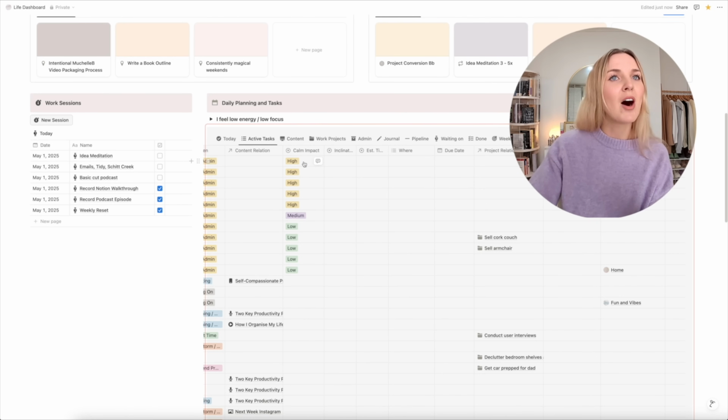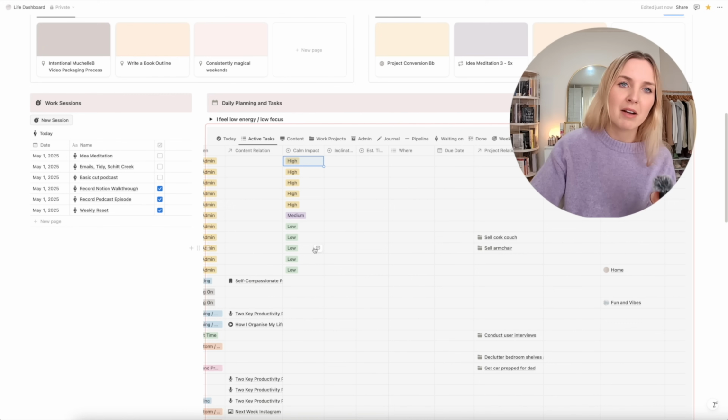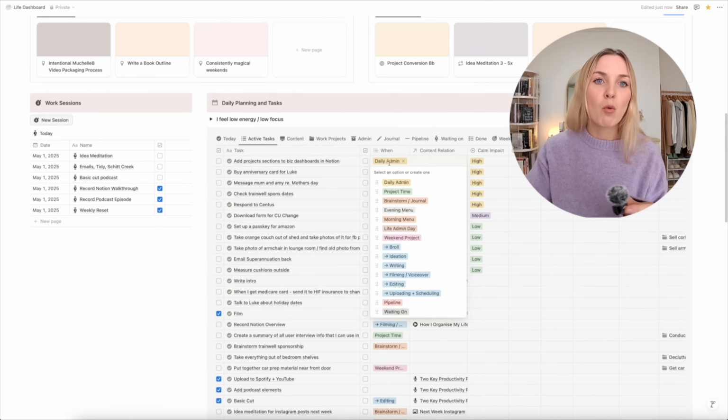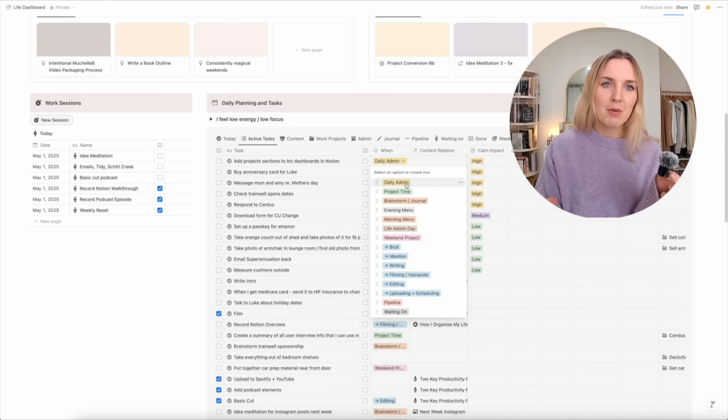So I have calm impact, so how much is it going to impact my calm if I get this done, as well as inclination, which is really just motivation. And I have when, which is kind of context. So like in what context am I going to do this? For example, daily admin, I have like a specified time where I do my daily admin. That's when I'm going to do that stuff. Or I've got even weekend projects. Some tasks I'm like, I'll get to that on the weekend. So I want it to be a weekend project task.